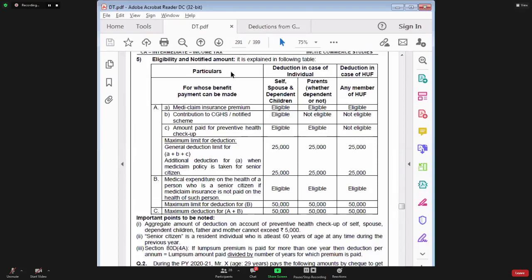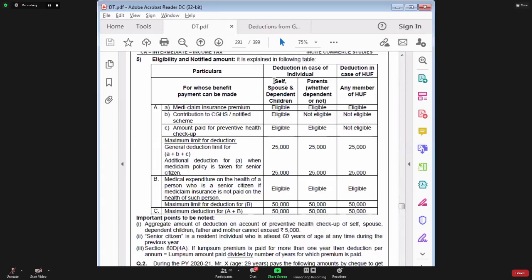First of all, for understanding the maximum limit for deduction, we can divide the assessee into 2 categories. We can divide the assessee into how many categories? 2 categories. Individual and HUF. First of all, individual can claim deduction for whom?